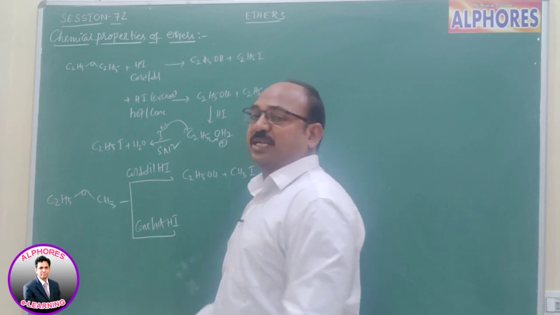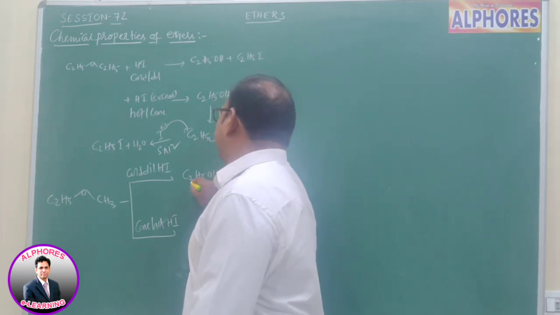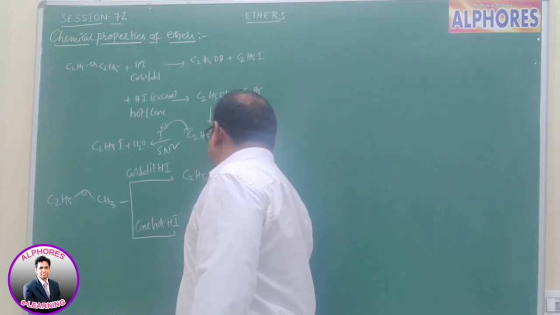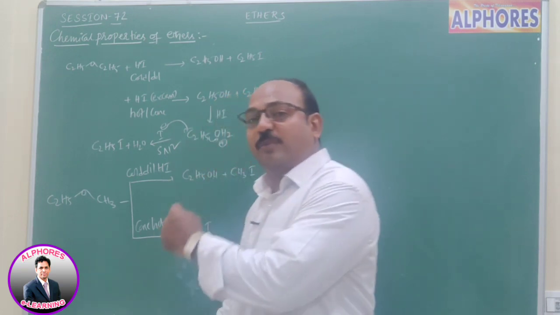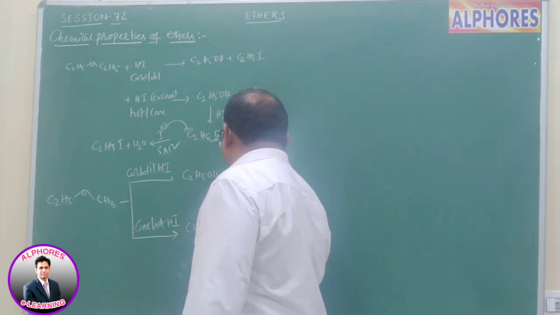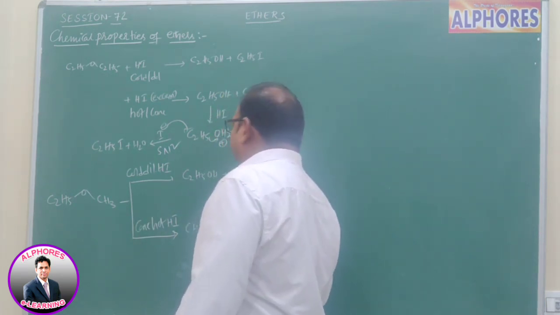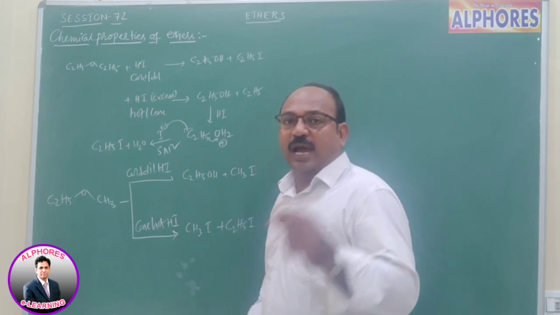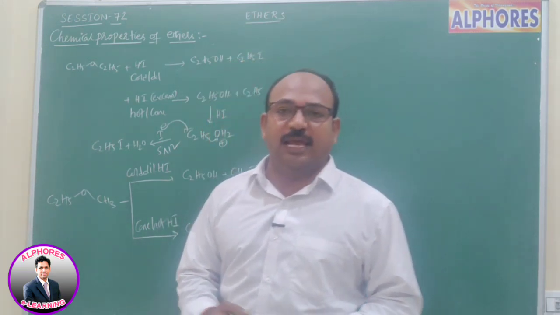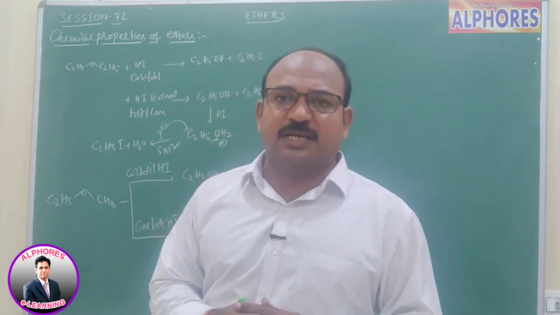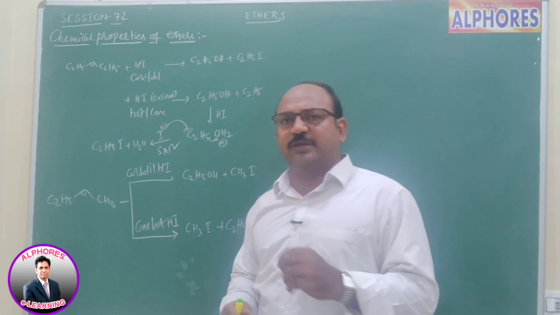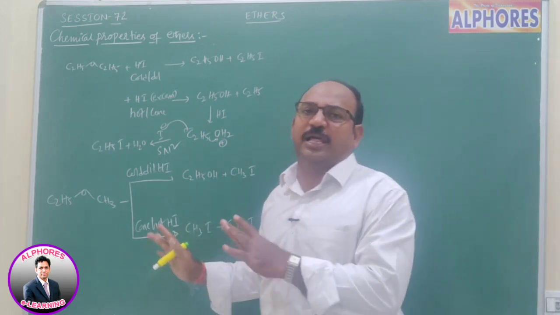And with hot concentrated HI, first we get C2H5OH and CH3I. CH3I will remain as CH3I, and the formed C2H5OH further reacts with HI and converts into C2H5I, meaning we are getting alkyl halides only. Sir, is this reaction possible only with HI? No. With HBr also there is a similar reaction.